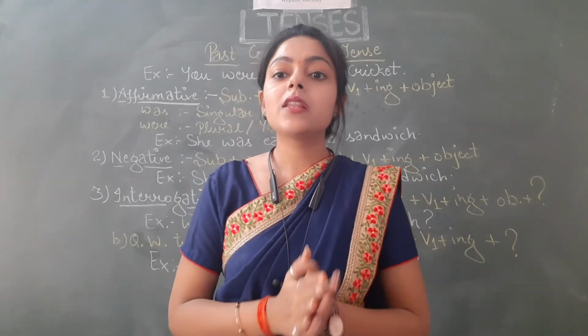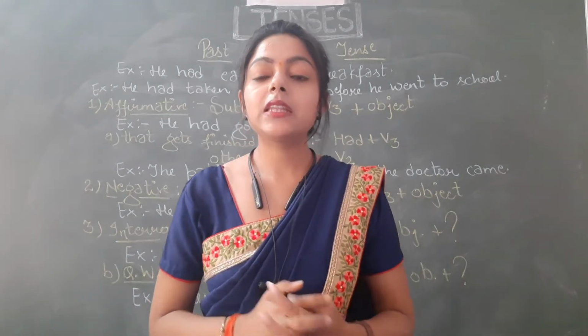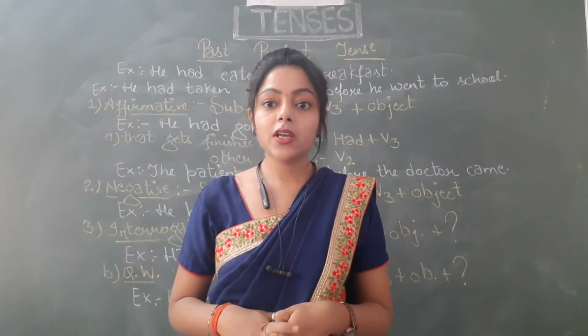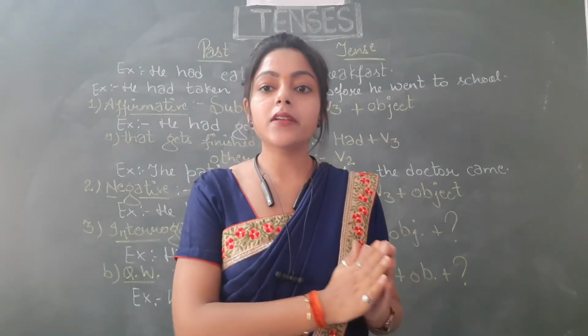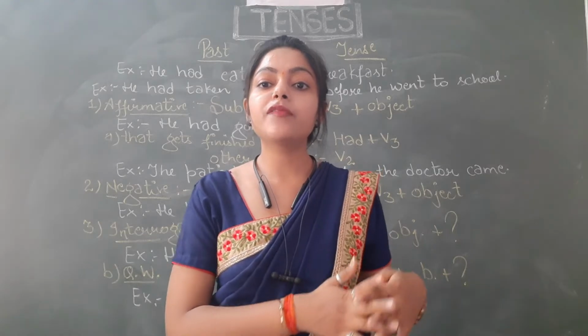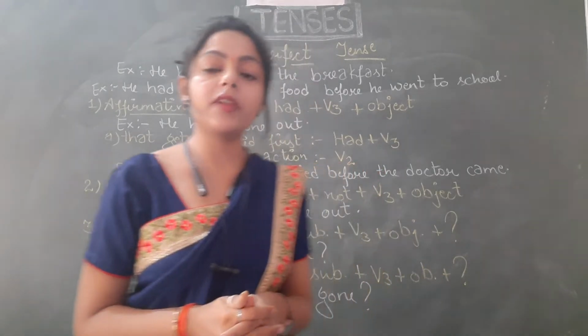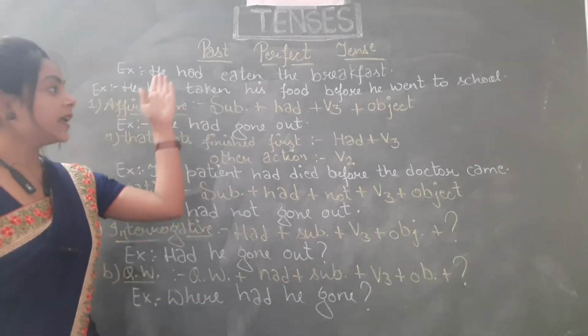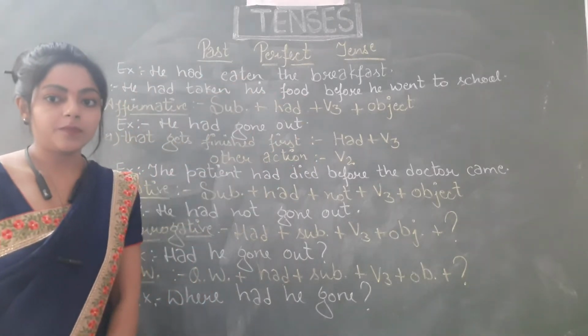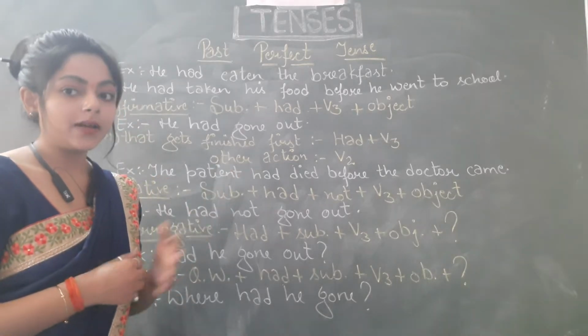So I hope the past continuous tense is clear. Now the past perfect tense. Students, this tense is used for an action completed before a certain point in the past, or an action completed before another action happened. So let's understand this with the help of an example. He had eaten the breakfast. So the task of eating the breakfast had already been done.